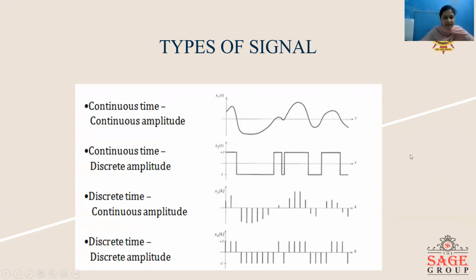Now the third type of signal is discrete time and continuous amplitude. Discrete time means that we will define the signal only at discrete instants of time. But along the y-axis, the signal can have infinite number of values. Now the last one is discrete time and discrete amplitude. Discrete time means the signal is defined for discrete instants of time, whereas along the y-axis also, it will be having only fixed values of the signal, either positive or negative, which is shown in this diagram.